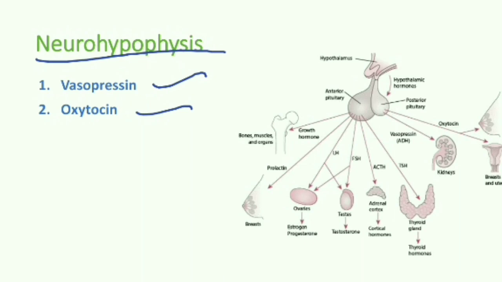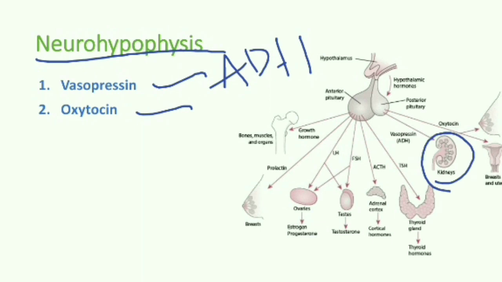Vasopressin is also known as antidiuretic hormone, ADH. It increases reabsorption of water by the collecting ducts of nephrons. Insufficient antidiuretic hormone can result in diabetes insipidus, a condition in which large amounts of urine are produced.